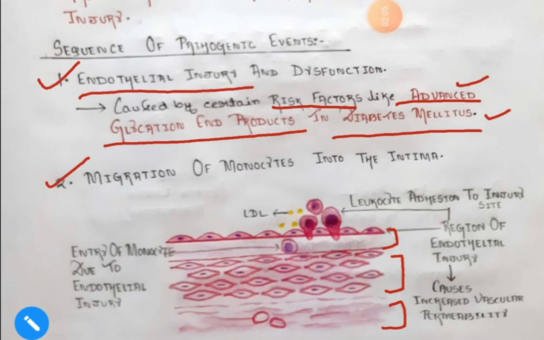The tunica intima consists of the endothelial layer and the subendothelial connective tissue. So here, in the intima layer, the monocytes will enter into this region. Due to the endothelial injury caused by the advanced glycation end products, the monocytes will migrate into the intima layer.